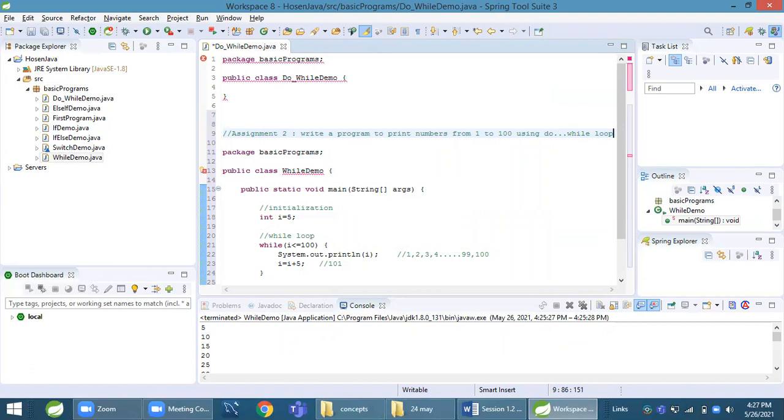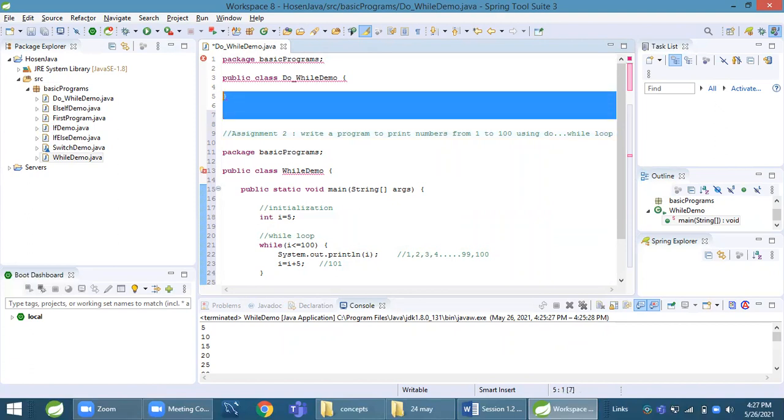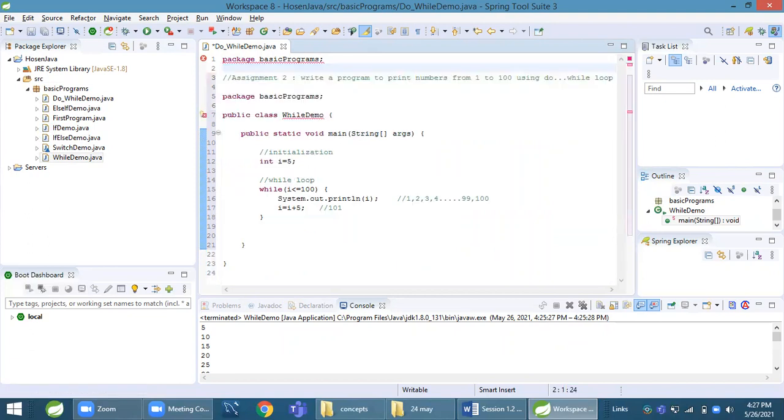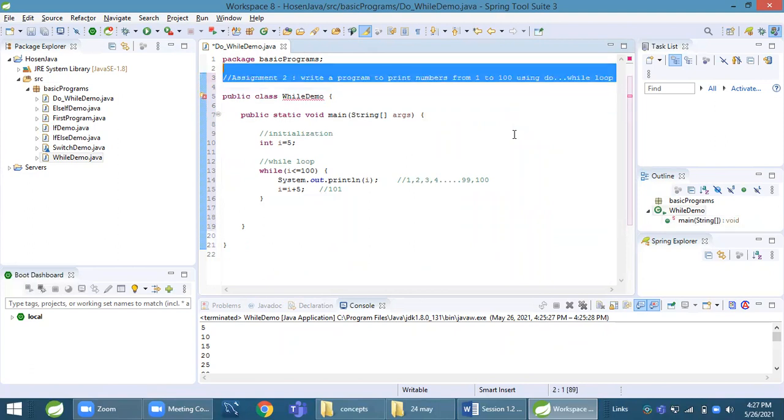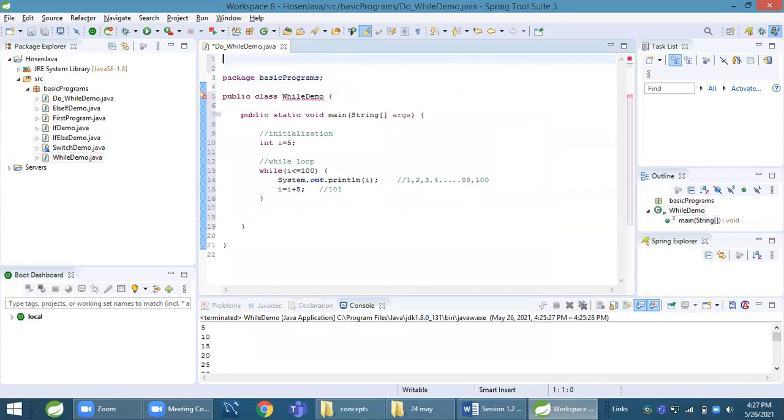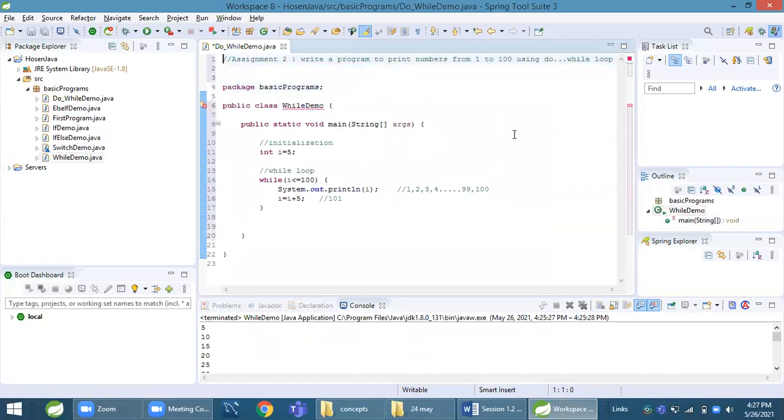So here, whatever the statement is, regardless of whether the condition is true or false, that will be executed first. Then it will check the condition, right? Over here, the condition will be checked later. Whatever the statement is, that will be executed first. That's why it's called an exit control loop.